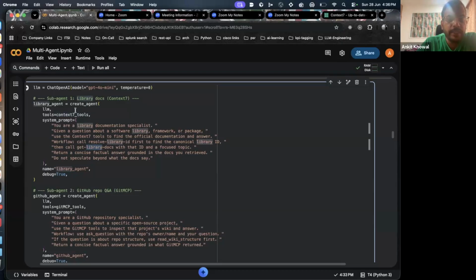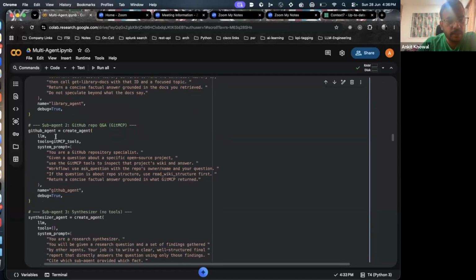If I would have created a single agent, I would have had to pass both the context 7 tools and the Git MCP tools to it, right? Since we have decomposed it like a microservice, for this library agent I am just giving context 7 tools, and for the GitHub agent, see, when I'm creating the agent I'm only passing in the Git MCP tools, right? And the system prompt is: you are a GitHub repository specialist. Given a question about a specific open source project, use the Git MCP tools to inspect that project's wiki and answer. Use ask question with the repo owner name and your question.